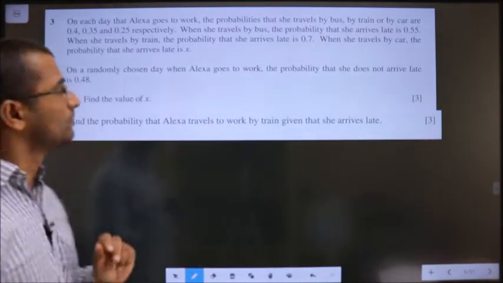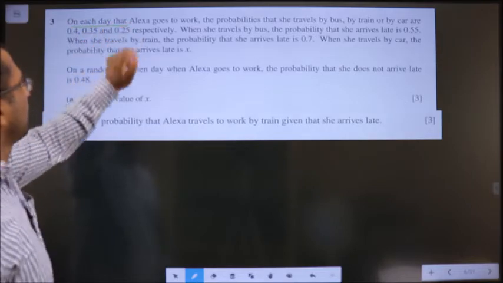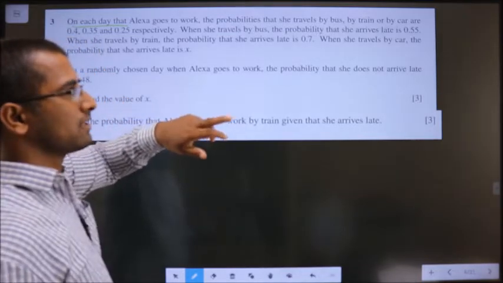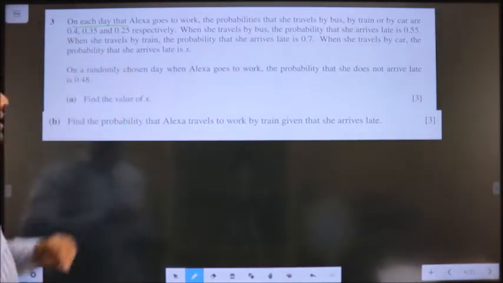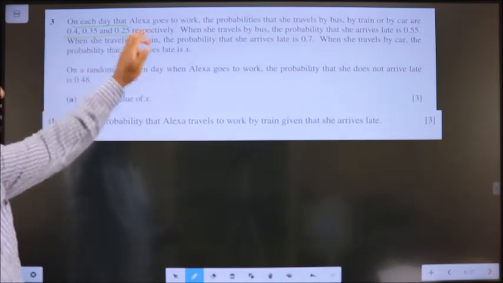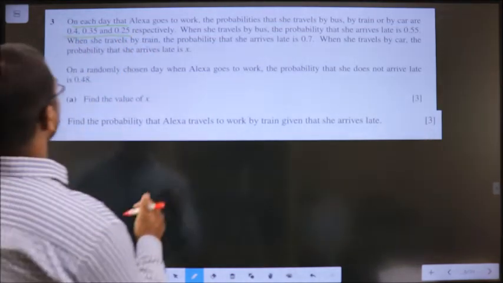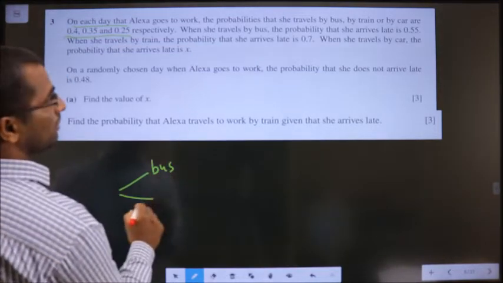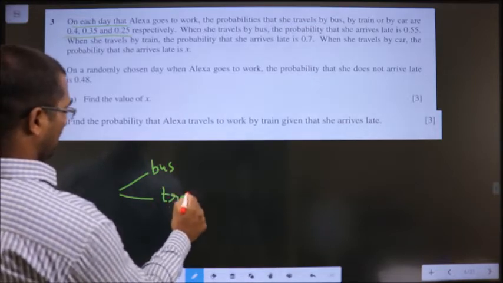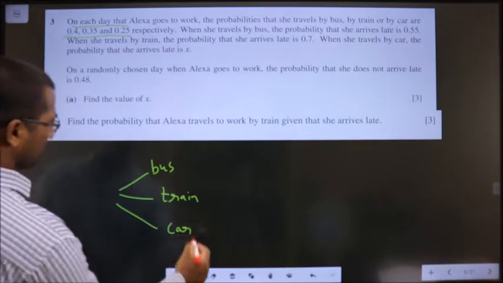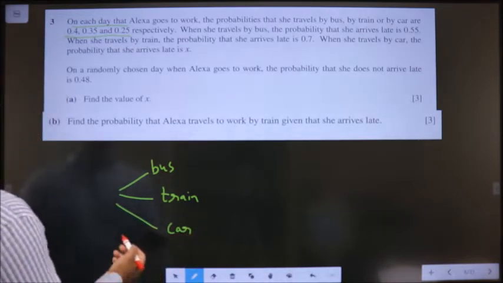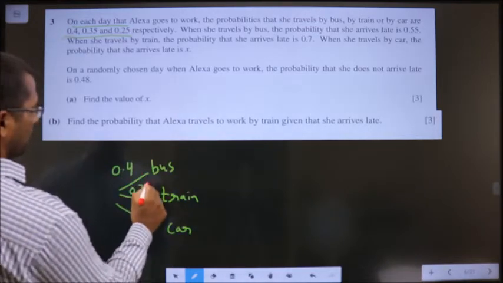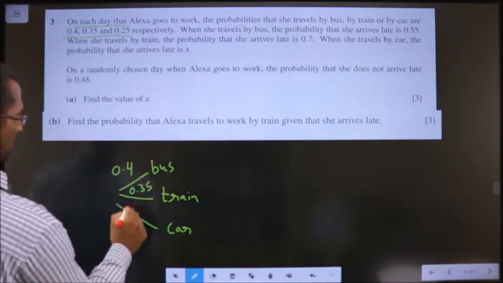Question 3. On each day that Alexa goes to work, the probabilities that she travels by bus, by train or by car are given. So whenever you come across data, write it down. She can travel either by bus or by train or by car, and their probabilities given are: bus is 0.4, train is 0.35 and for car it is 0.25.